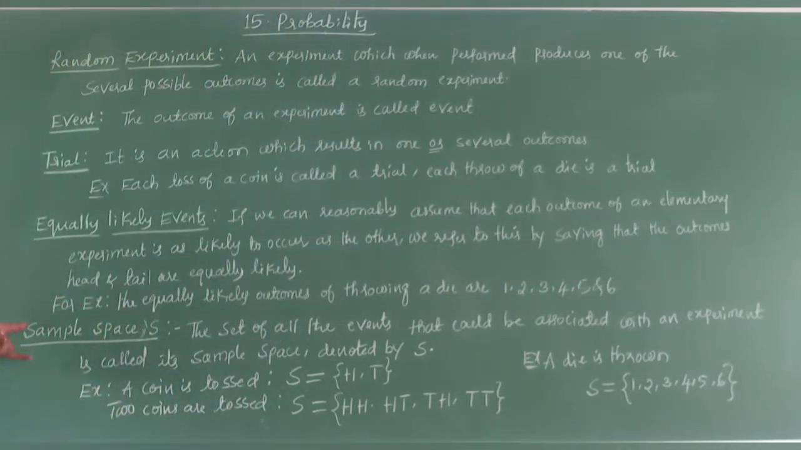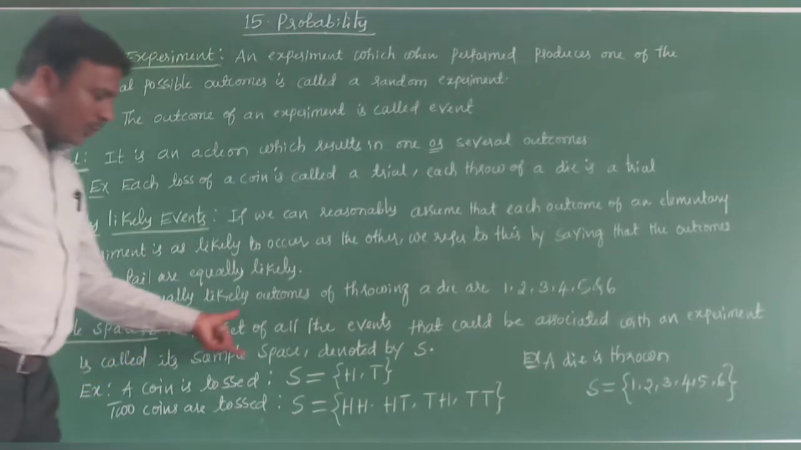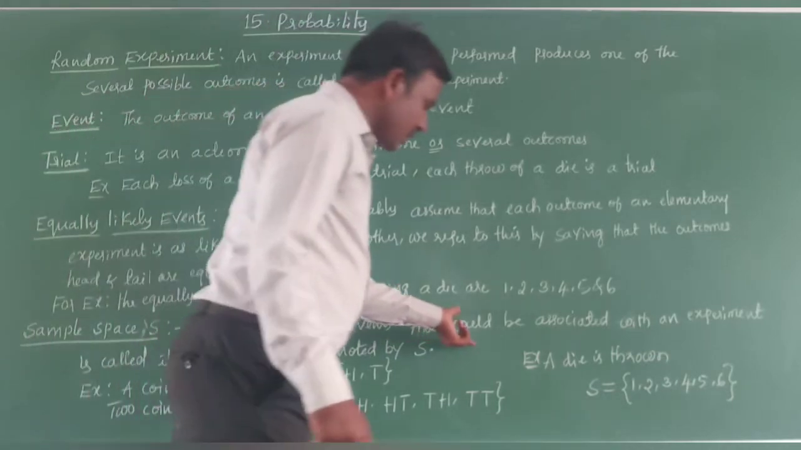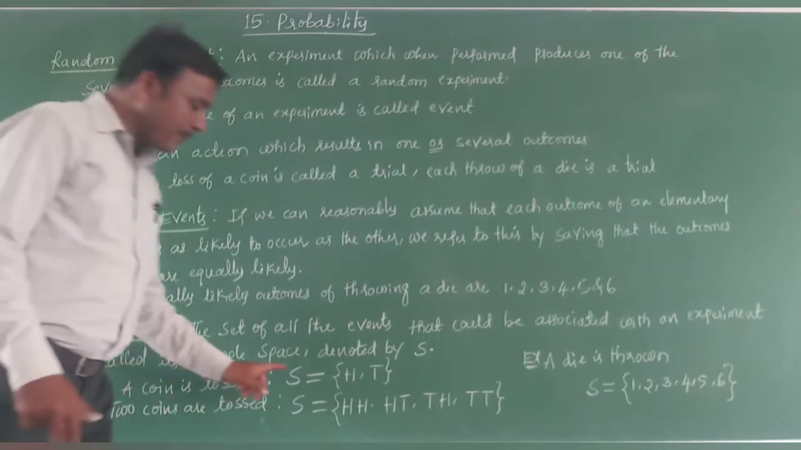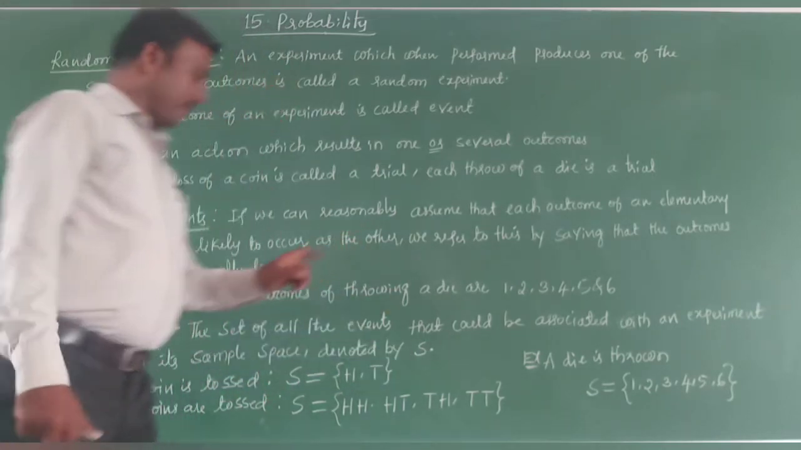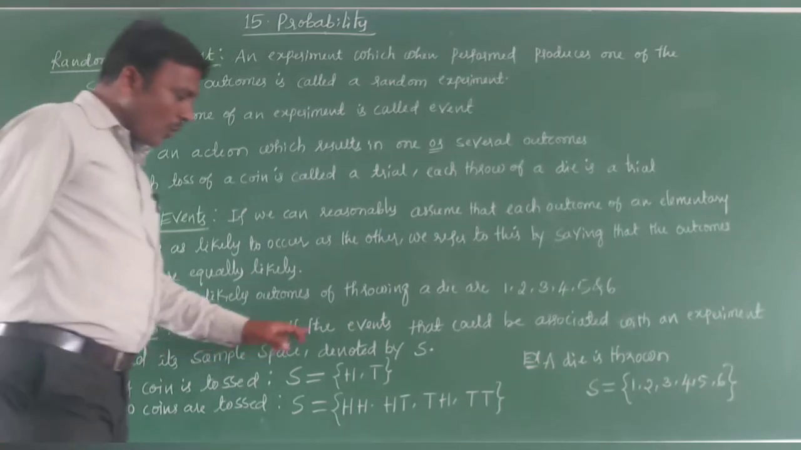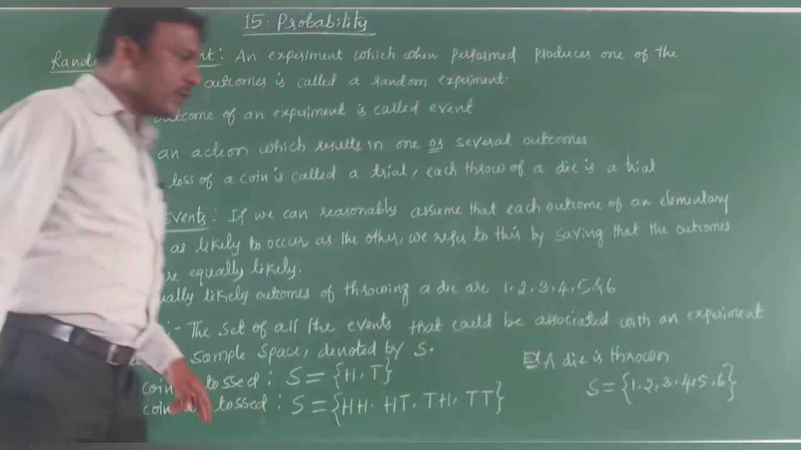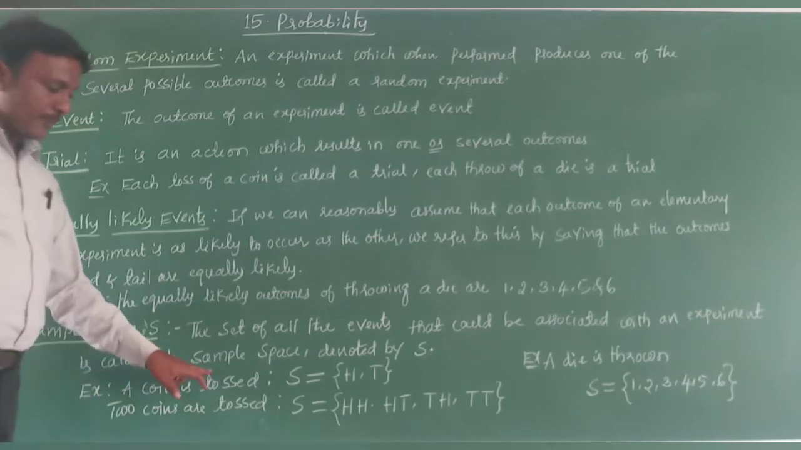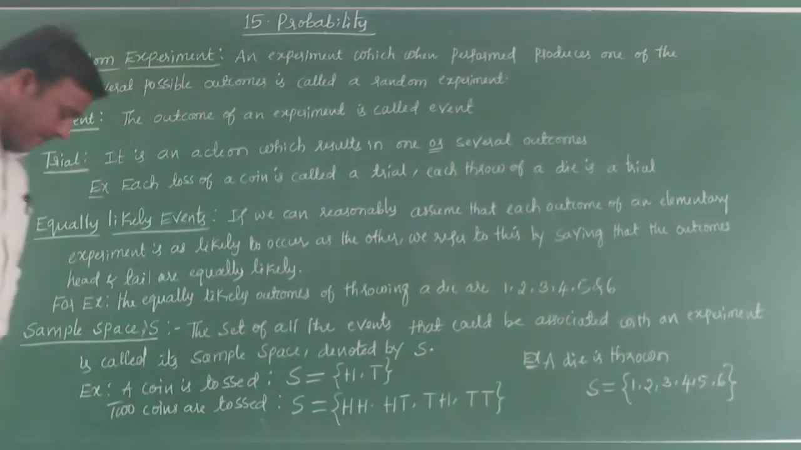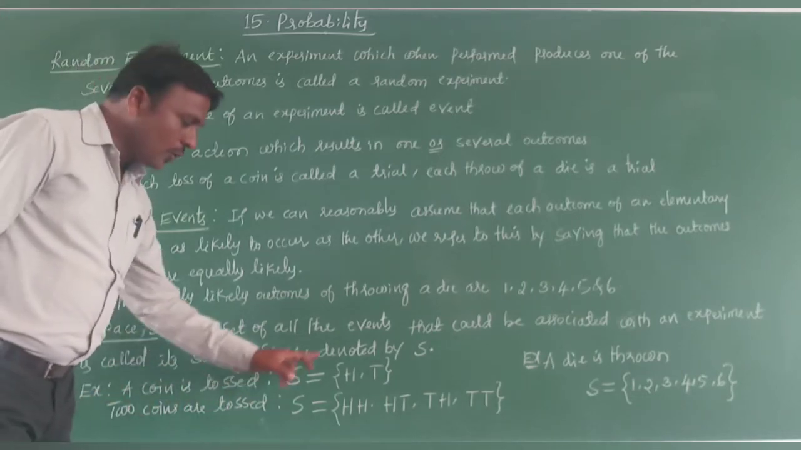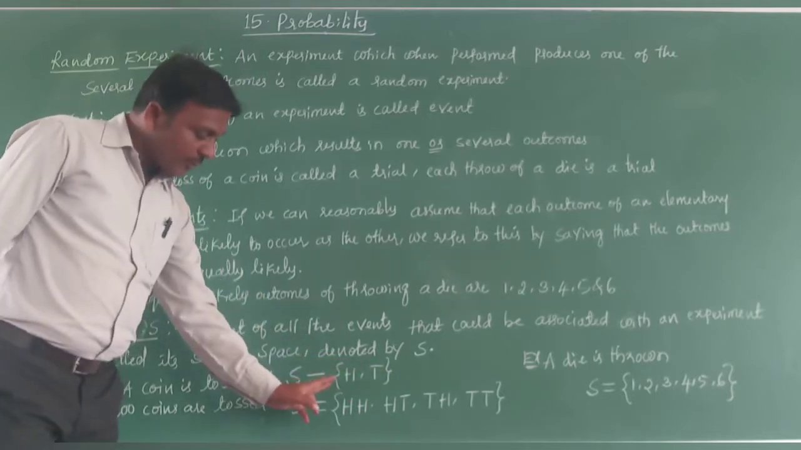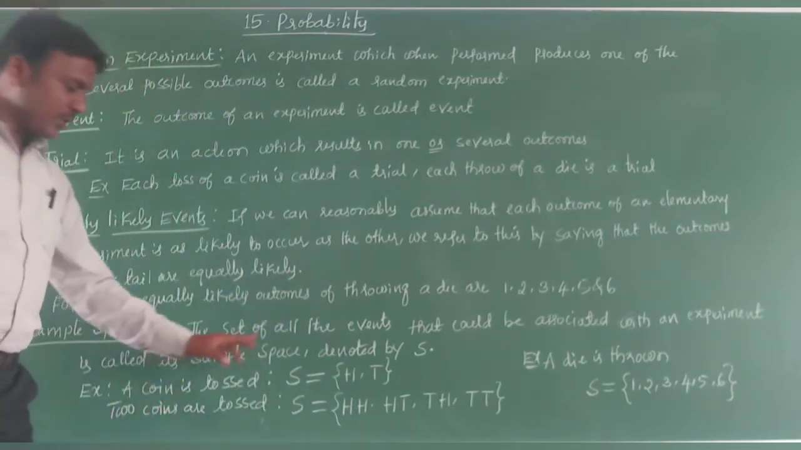One more, sample space. What do you mean by sample space? It is the set of all the events that could be associated with an experiment, called its sample space. It is denoted by capital S. Example: a coin is tossed, S is equal to {head, tail}. You have to write it in brackets. It is nothing but a set.